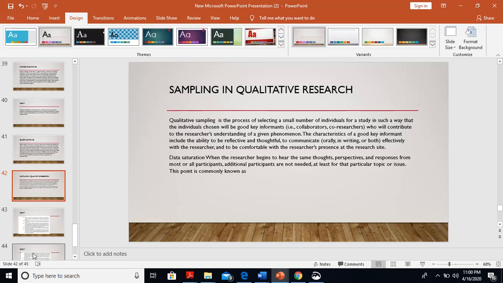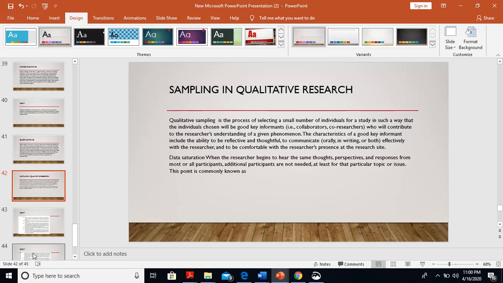As far as the data size is concerned in qualitative research, most qualitative researchers take a small sample size. And how can we decide the sample size? Sometimes data saturation is the term that we use for identifying the sample size of qualitative research participants.